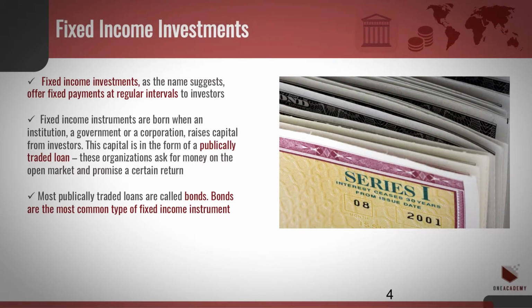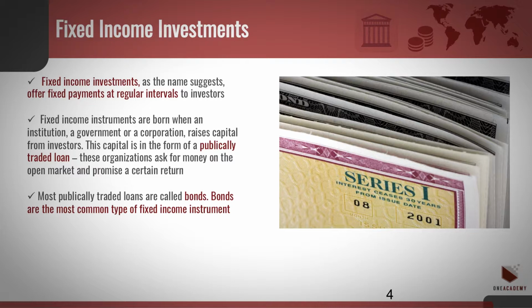Fixed income investments, as the name suggests, offer fixed payments at regular intervals to investors as a return to an initial investment that the investor has to make. Fixed income instruments are born when an institution, a government, or a corporation raises capital from investors. This capital is in the form of a publicly traded loan. Rather than going to the bank, these organizations ask for money on the open market and promise a certain return, just like the interest rate on a loan.